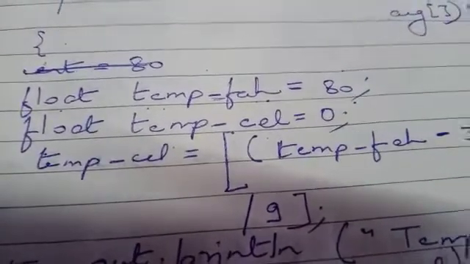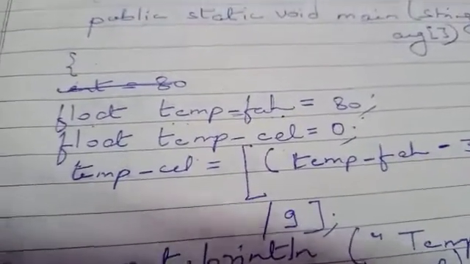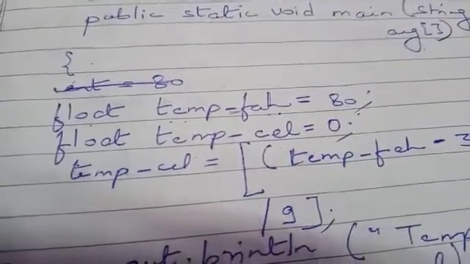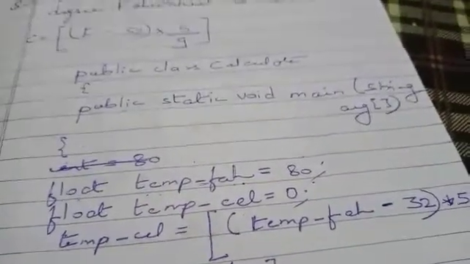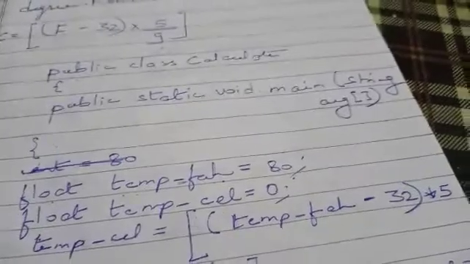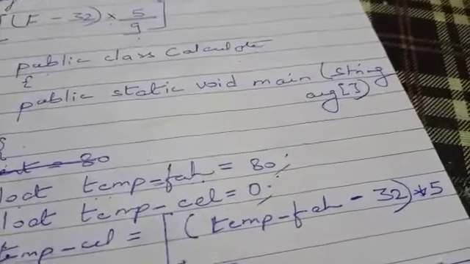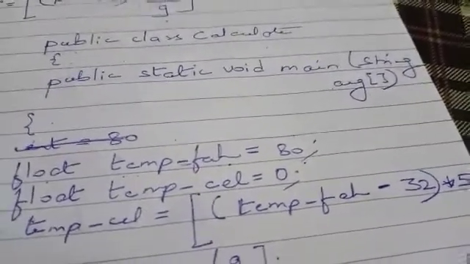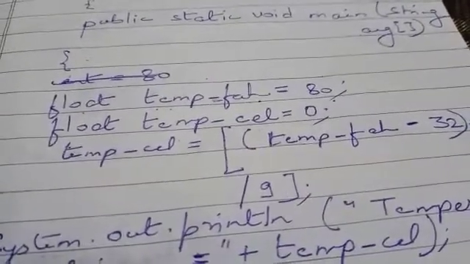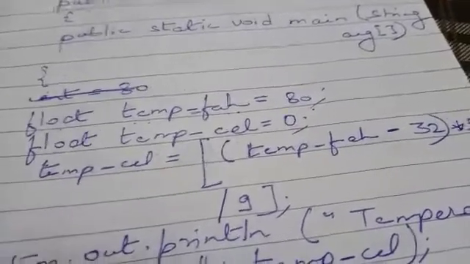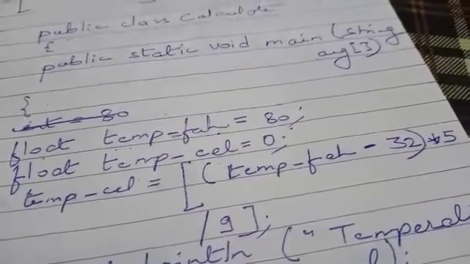So float temp underscore Fahrenheit. Here instead of writing float T is equal to 80 or Fahrenheit is equal to 80, I have taken temp underscore FAH. Why I have taken this? Because it is always advisable to take a meaningful variable in a program, because it will make easy to understand why I have taken this variable for calculation. Okay. Next, float temp underscore CEL. This variable I have taken to calculate and to store the result of temperature in Celsius equals to 0.